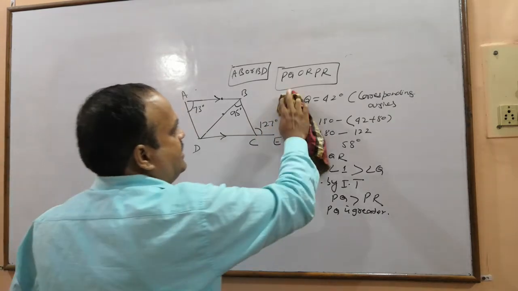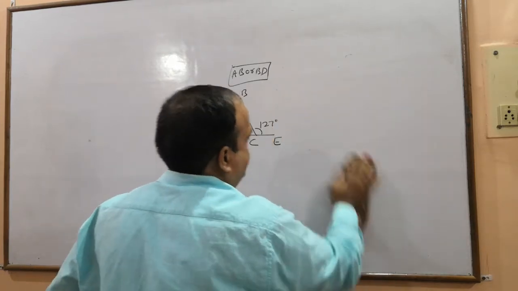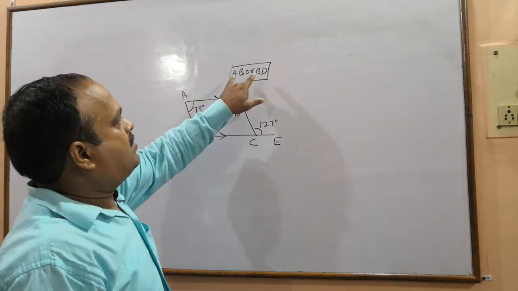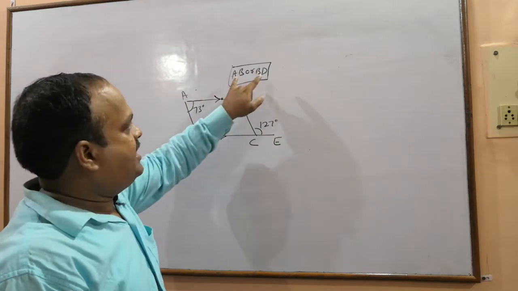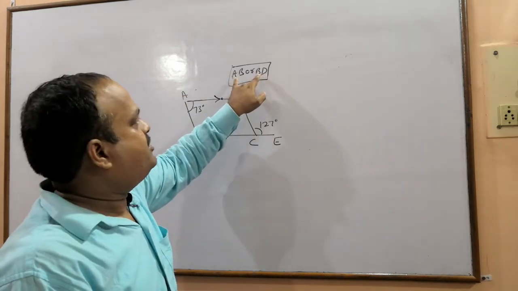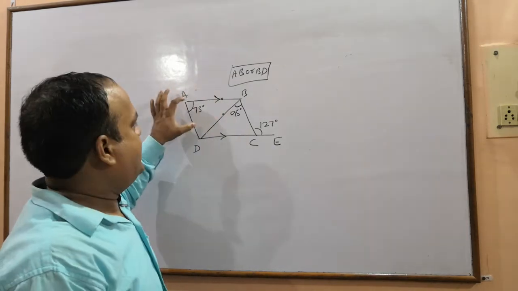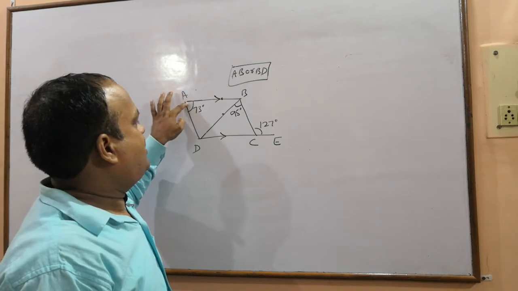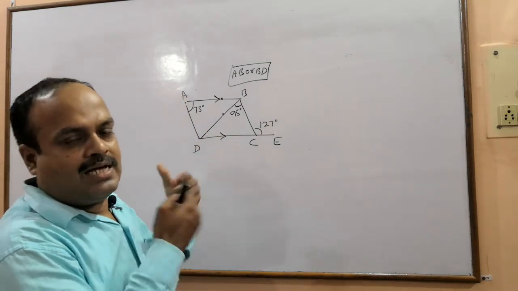So don't worry, we will do it by an easy process. Once again I inform you, to compare these two sides of triangle ABD, we need to have the angles opposite to them. इन दोनों एंगल्स को कंपेयर करने के लिए इनके सामने के एंगल्स का मेजरमेंट होना चाहिए. So this angle we know, this angle we will calculate by using the properties of the triangle, parallel lines etc.